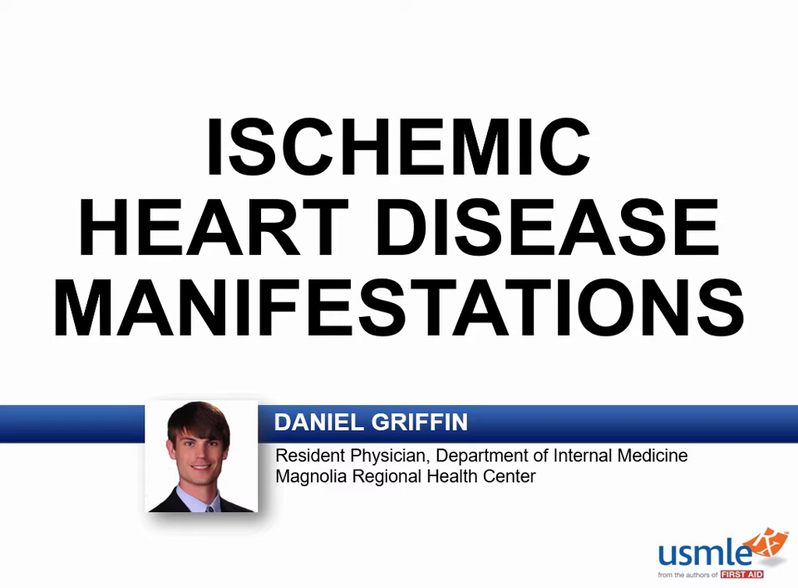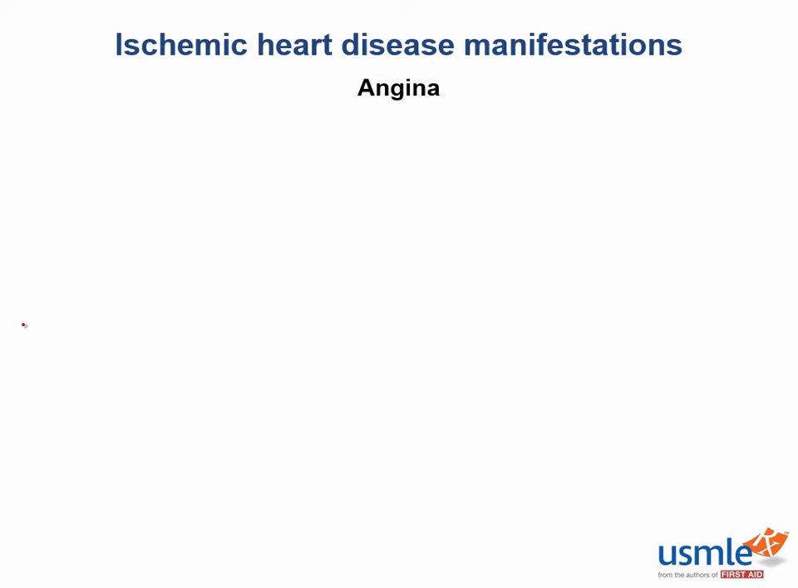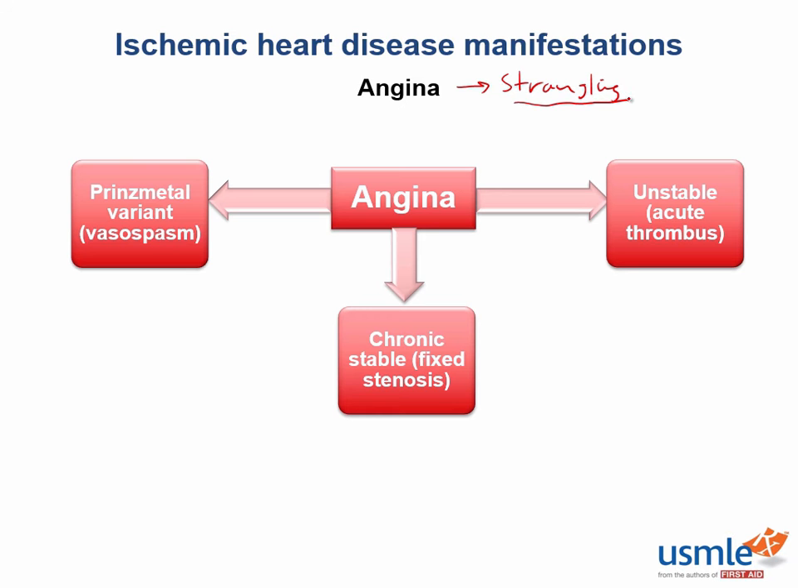Alright, now let's talk about ischemic heart disease manifestations. Now, angina is similar to any other type of cramping muscle pain. And angina in Greek actually stands for strangling. And this is exactly what's happening in ischemic heart disease. And there are three types of angina you need to be aware of: chronic stable angina, Prinzmetal's angina, and unstable angina. And we'll talk about each of these here.